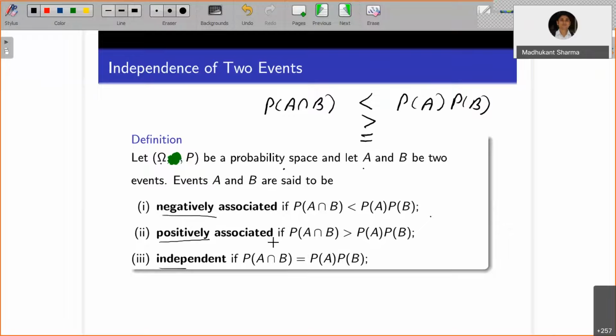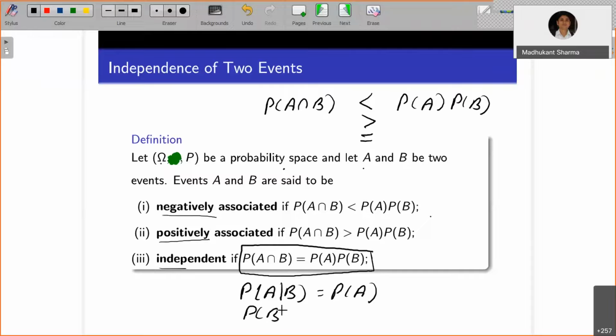So what does independence show you? If you have this result, the probability of A given B is the probability of A itself, and the probability of B given A is the probability of B itself. It does not matter whether B has occurred or not; the probability of A in that scenario will remain the same. So they are independent. If the probability of A and B is less than probability of A into probability of B, I can still find out the relation.